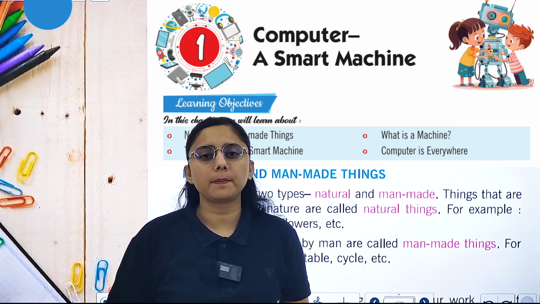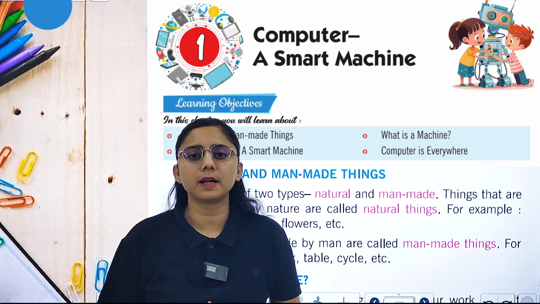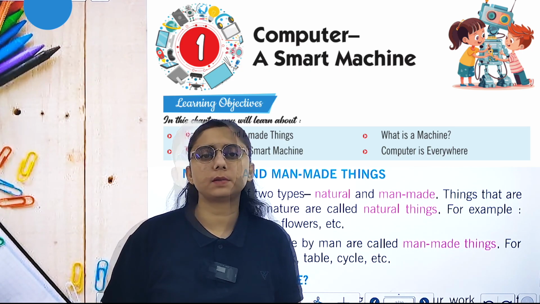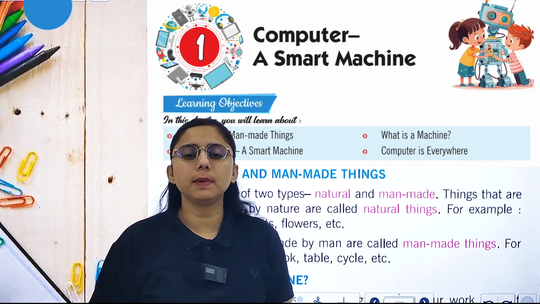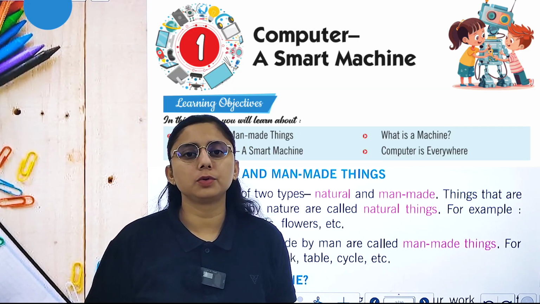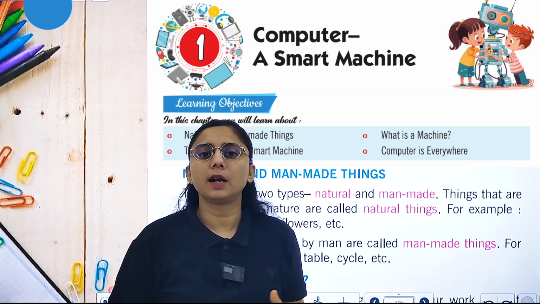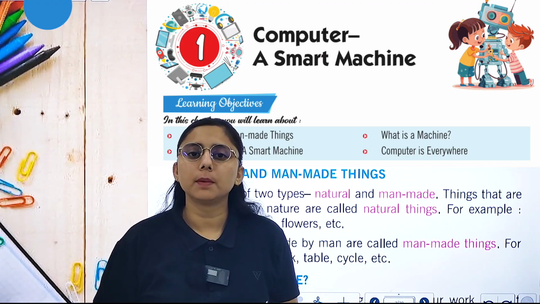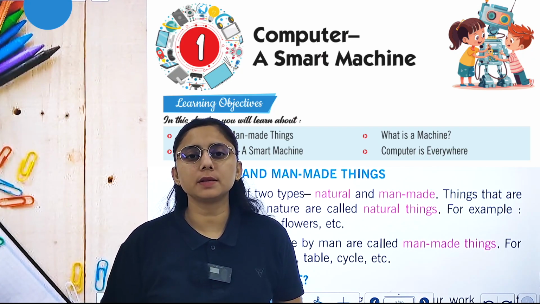Today let's start with chapter number one, Computer, a Smart Machine. Our computer is a smart machine. It helps us in many ways. You can play games, watch movies, listen to songs, calculate sums and do painting on the computer. That is why it is known as a smart machine.